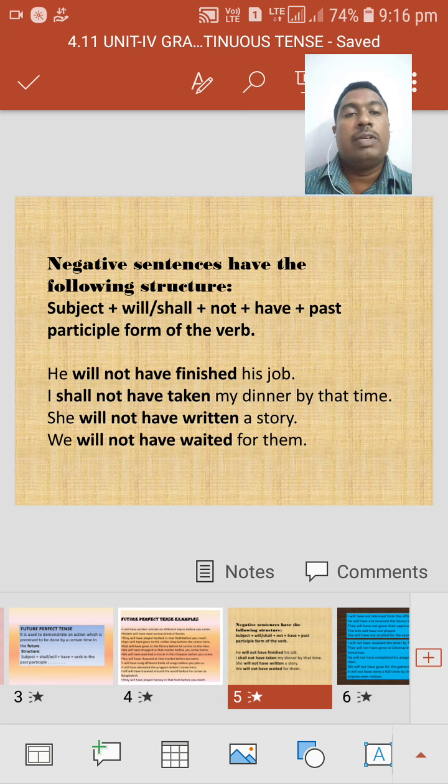If we observe the structure, he is the subject, will is the modal, meaning shall or will according to need. Then not. Here we have used not. Then the have form is have. Then the past participle V3, which is finished. Okay, then go for the next sentence.